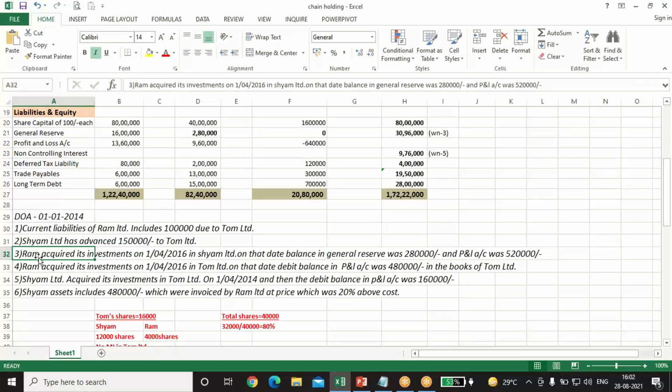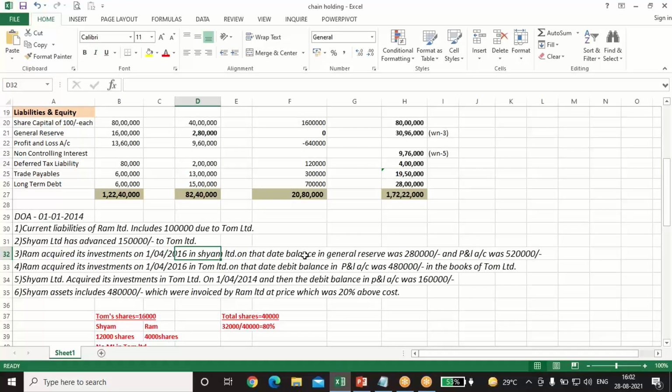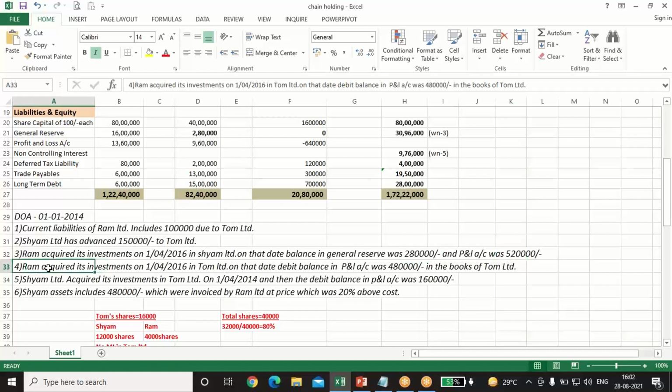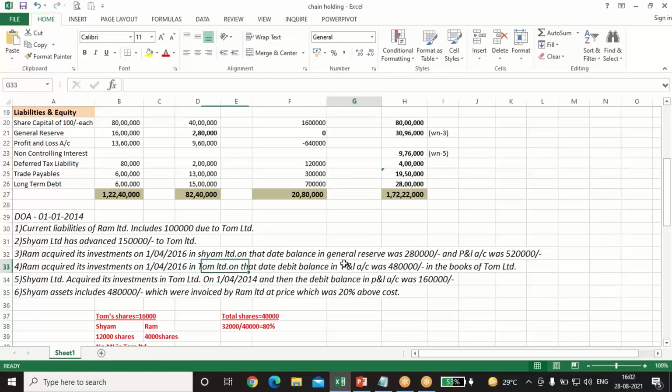Now, Ram Limited, that is the holding company, acquired its investment on 1st April 2016 in Sham. On that date, the balance in the general reserve was 280 and PNL was 5,20,000. That means the pre-balance is given. Ram Limited acquired its investment on 1st April 2016 in Tom also. On that date, the debit balance in the PNL was 480 in the books of Tom.